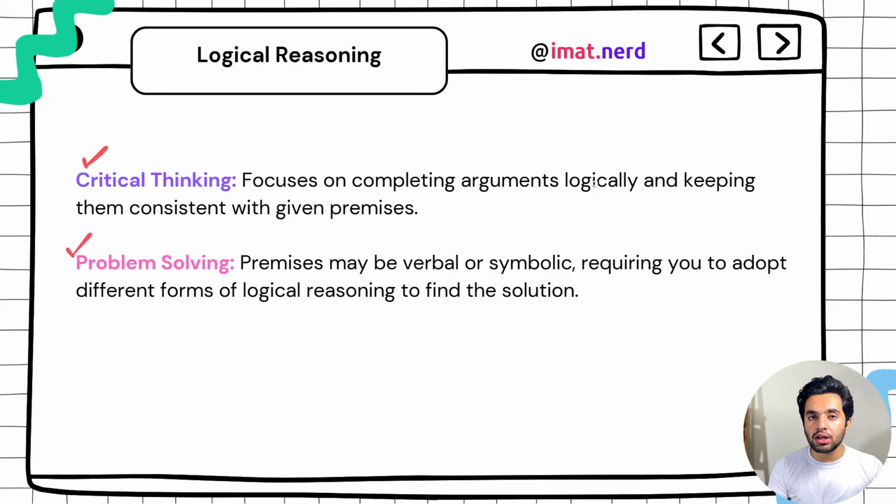Of course, you need to learn strategies for each one of them and how to solve the questions. Then you have problem solving. In problem solving, there will be premises, given verbally or symbolically, requiring you to adopt different forms of logical reasoning to find a solution. Like coding and decoding questions, there will be some figures and charts. They will ask, petrol prices are rising every year, so how will it be in the upcoming year? Based on the trend, you will have to figure it out. It's pretty simple. Or they will ask, there are 3 rabbits, they have 4 children each, then after 6 months how many rabbits will we have? This is what problem solving basically means.